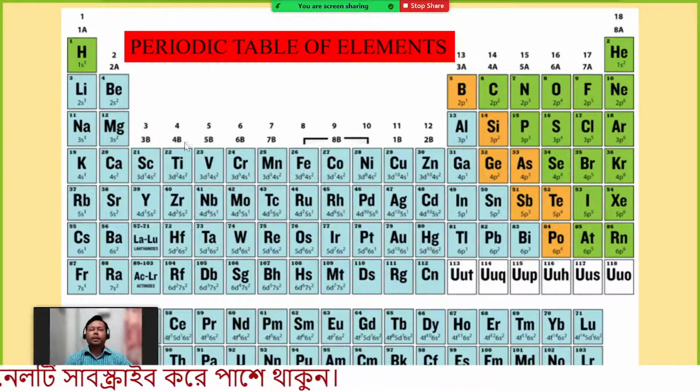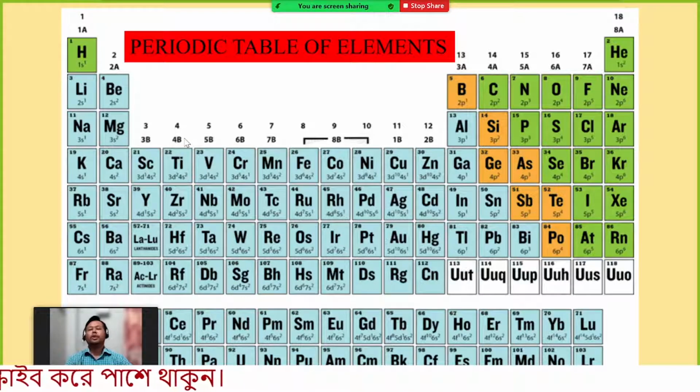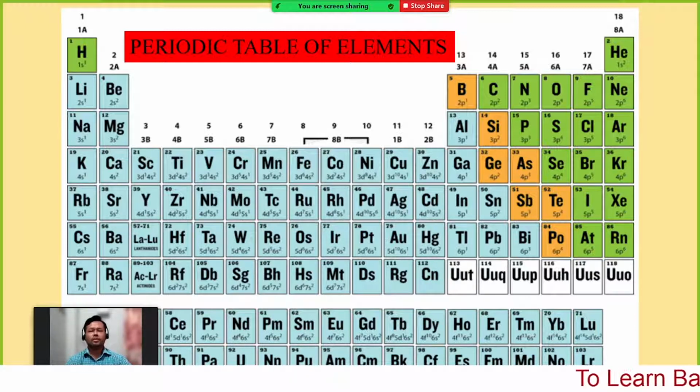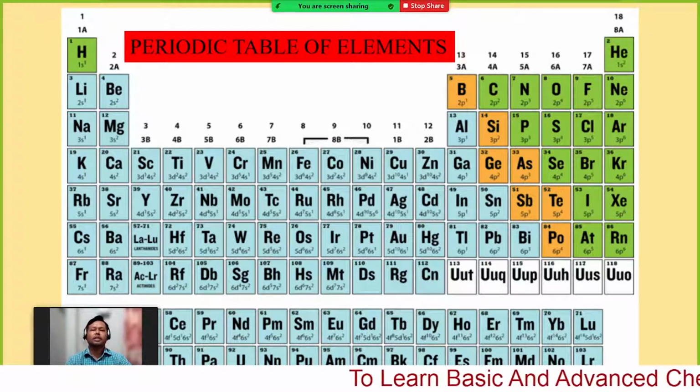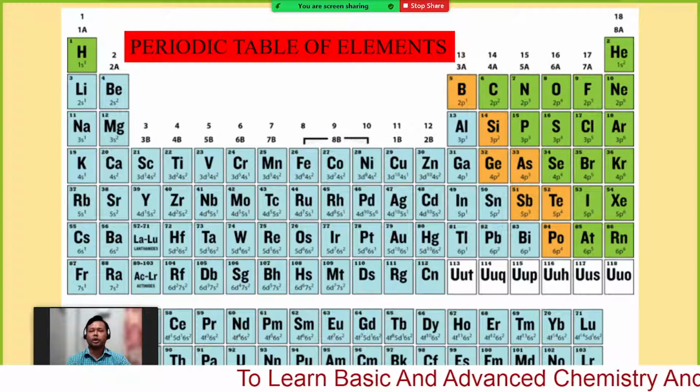Good morning to everyone. Today we are going to learn about the periodic table of elements. The periodic table is the base of chemistry. You have to learn the periodic table thoroughly, and I think you have learned it quite sincerely since you were a student of class 8, 9, 10 or 11, 12 also.